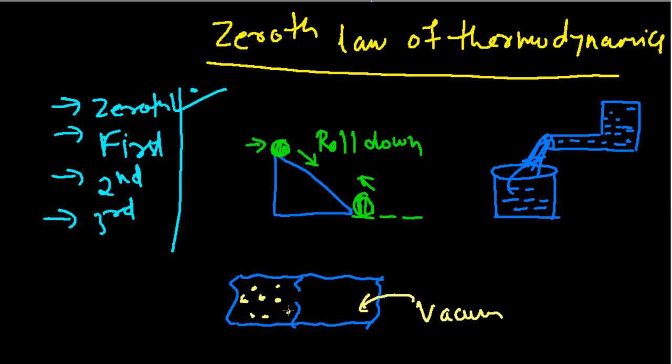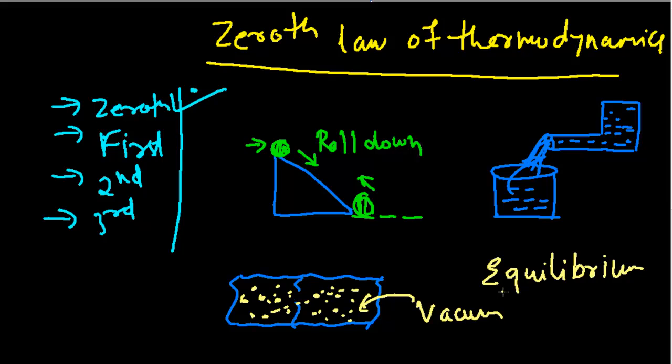What will happen is this gas will tend to expand. Why? Because here the pressure is high and here the pressure is zero. This is a vacuum. So the gas will try to expand over here, and the pressure would become such that there is equal pressure on all the walls, on all sides, technically. And that is all about the systems trying to attain equilibrium.